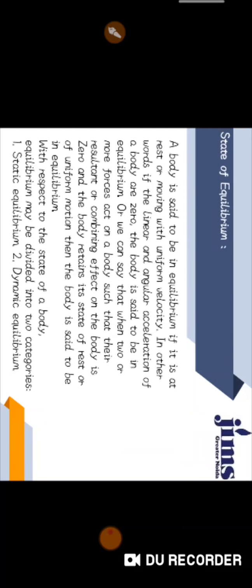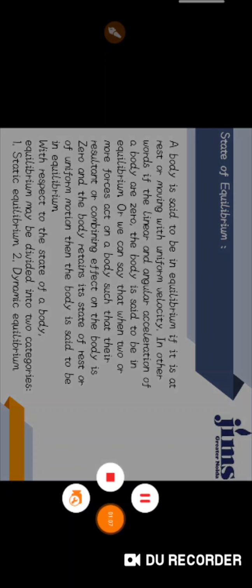What is equilibrium? A body is said to be in equilibrium if it is at rest or moving with uniform velocity. We can say that if the linear and angular acceleration of a body are zero, the body is said to be in equilibrium.